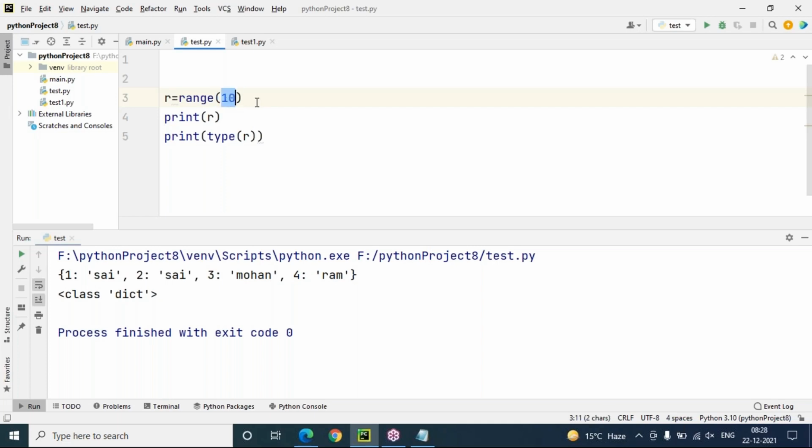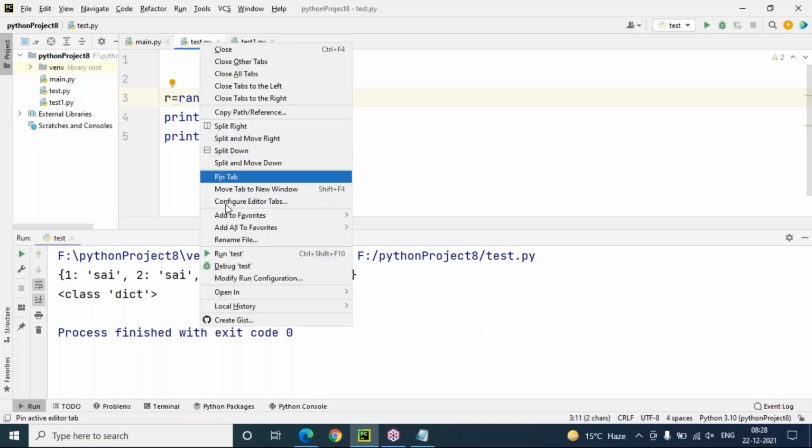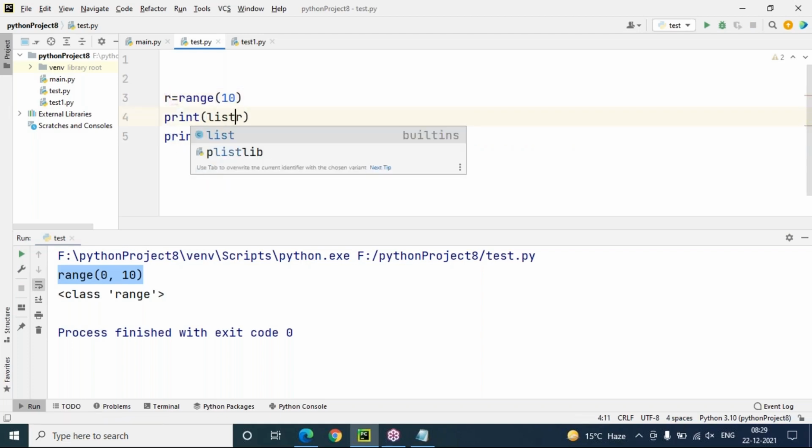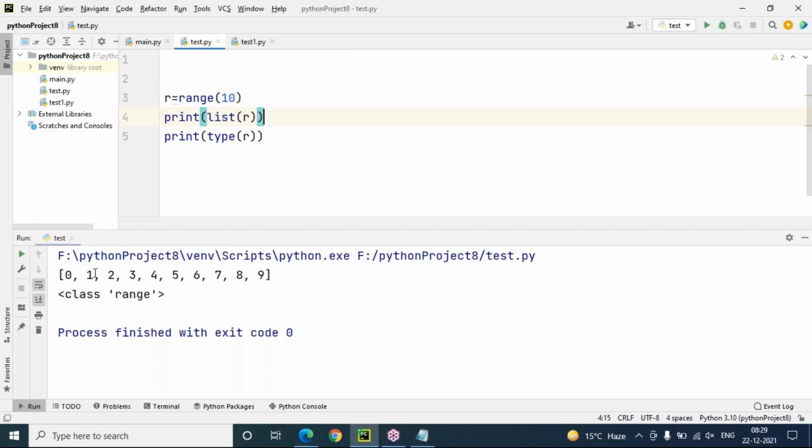Up to 10 means including 9. But why is it not displaying the range of values? Yes, by default, range will not display any values. You have to convert this range type into another data structure like list, tuple or set. So I'm converting it into list of R, and now you can see we are getting the range values in list format. It starts from 0 and ends with 9, because it is up to 10.